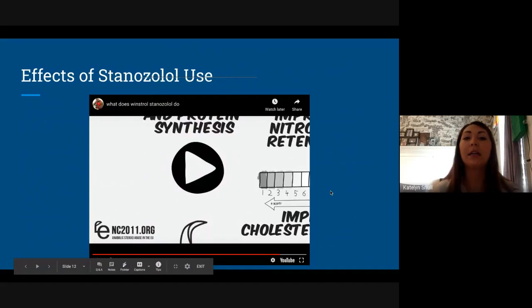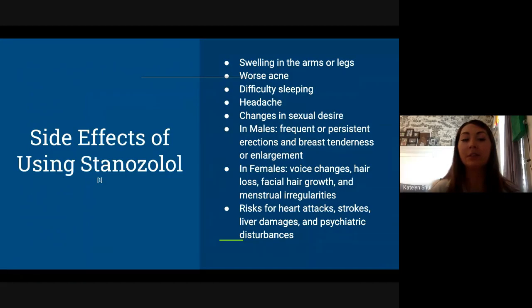So as you can see, this steroid does have positive effects and also some negative effects. Some side effects of using stanozolol are swelling in the arms or legs, which was seen in the video, and then worse acne, difficulty sleeping, and headaches, which was also seen in the video, changes in sexual desire, and then in males, frequent or persistent erections and breast tenderness or enlargement, and then in females, voice changes, hair loss, facial hair growth, and menstrual irregularities.